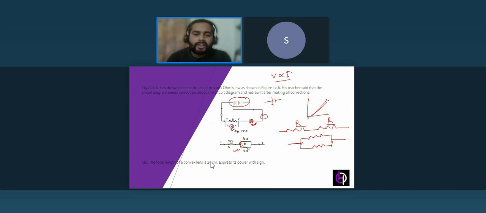Okay, in this figure it's very simple to identify that these two resistors, 2 ohm and 2 ohm, are in parallel connection and this one is in series. So if we take the equivalent resistor here, what can we do? 1 by R equivalent is equal to 1 by 2 plus 1 over 2. So that is 1 plus 1 over 2, which will be 2 over 2. You will get 1. So you can redraw this diagram like this. For these two resistors, you take one equivalent resistor with 1 ohm resistance.